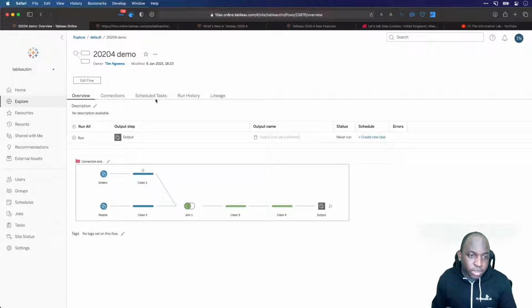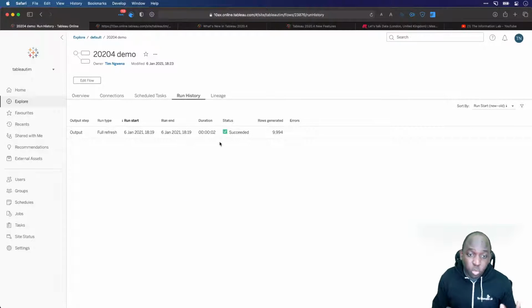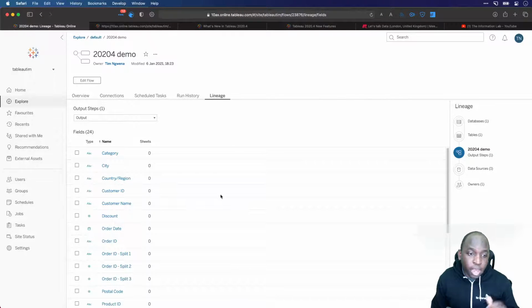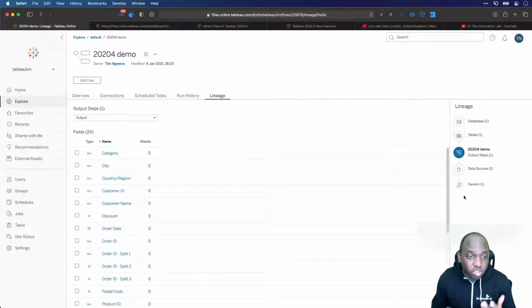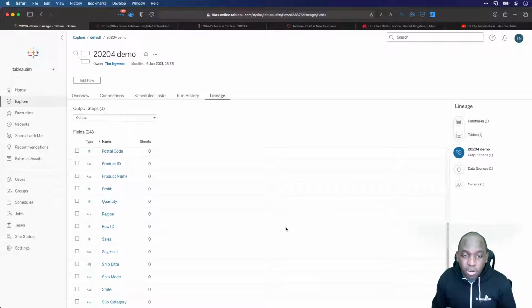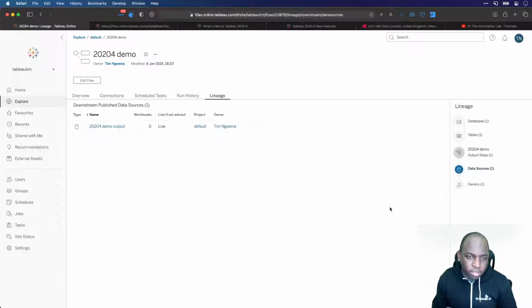I have some information here at the top about the run history. So I've run this once, it succeeded, it generated 9,994 rows. Earlier on, I mentioned the lineage capability. So here, I'm also able to see each of those columns that I've got in my data set. On the right-hand side, I've got a little bit more information about what it's connecting to, essentially an Excel file, the tables in that Excel file, the actual flow itself, and some information about what's going on. The individual fields don't have much information at the moment, but I'm sure Tableau will add to this in the future. That flow is creating an output here as a data source, which is called 2020.4 demo output, and it's